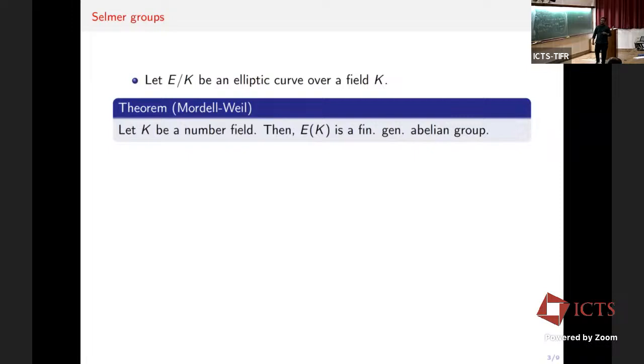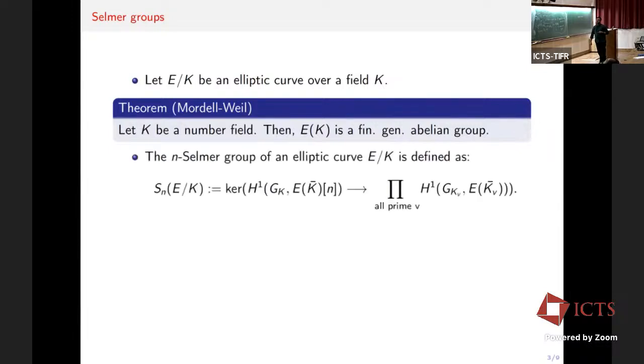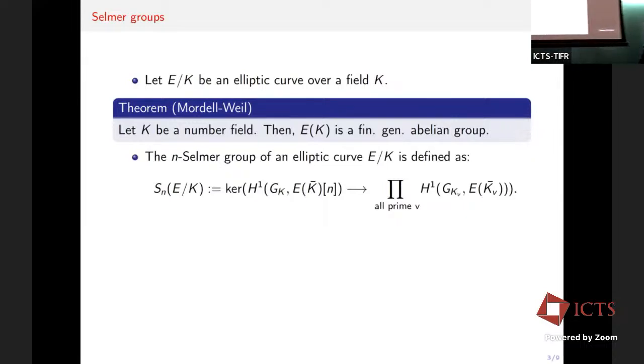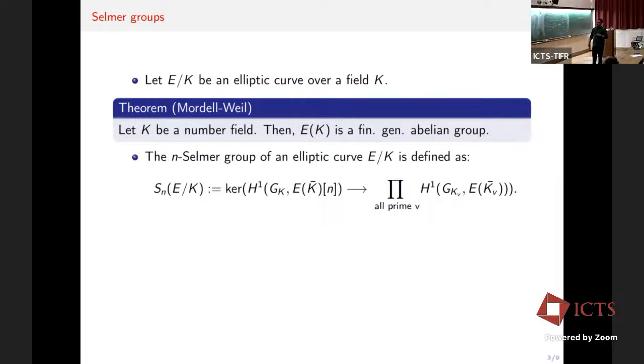The first proofs of this result for function fields were by Lang and Néron. And we also saw that to prove the Mordell-Weil theorem, one shows the finiteness of the Selmer group, which is defined as the kernel of this map from H^1(G_K, E[n]). G_K is my shorthand for the Galois group of K̄ over K, the absolute Galois group of K. K̄ is the algebraic closure of K, as usual, and E[n] is the n-torsion points of the elliptic curve E(K̄), and G_{K_v} is the decomposition subgroup of G_K at the prime v.